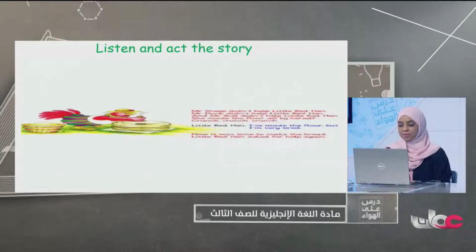Mr. Sheep didn't help Little Red Hen. Mr. Duck didn't help Little Red Hen. And Mr. Bull didn't help Little Red Hen. She made the flour all by herself. Crunch, crunch, crunch. I've made the flour, but I'm very tired.